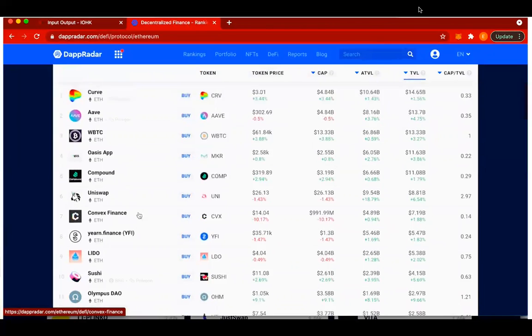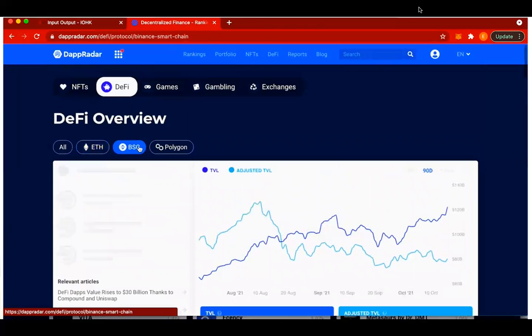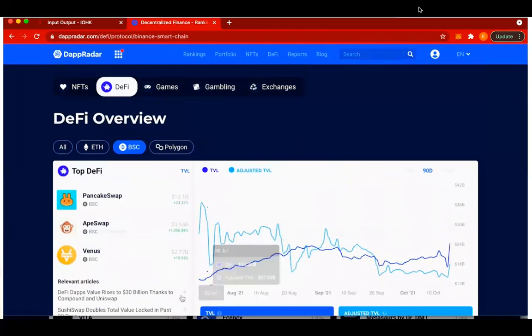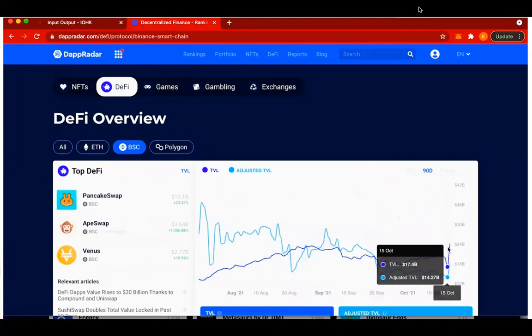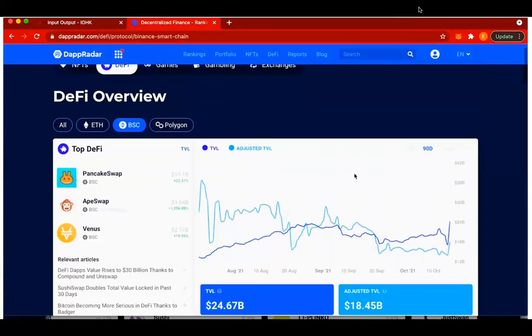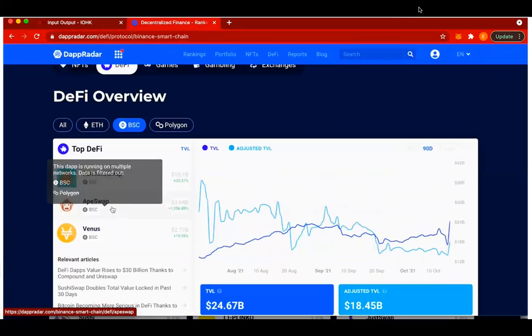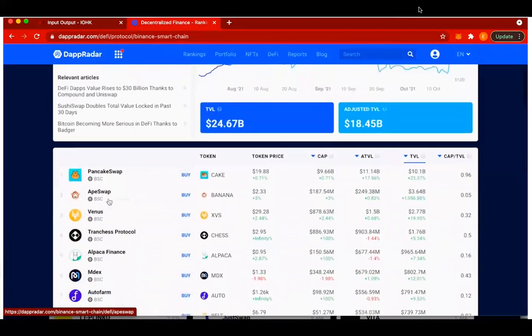Now, if I want anything that is built on top of Binance Smart Chain, I just click on here, and I can see the evolution of the total assets locked in these DeFi applications built on top of Binance Smart Chain. I see the top ones are PancakeSwap. I also see ApeSwap. I see Venus. When I scroll down here, it will give me more details.